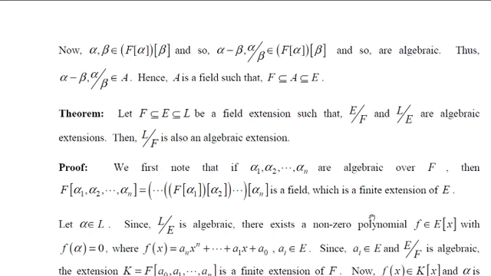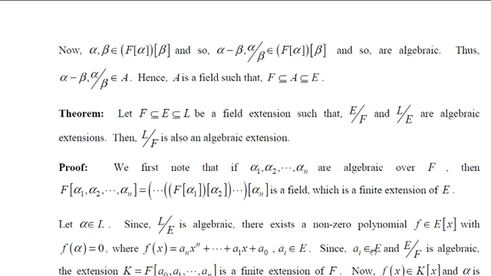So let us say a_0 is an algebraic element over F. Therefore, there exists a non-zero polynomial. Therefore, F of a_0 is a field and it is a finite extension by the above result.